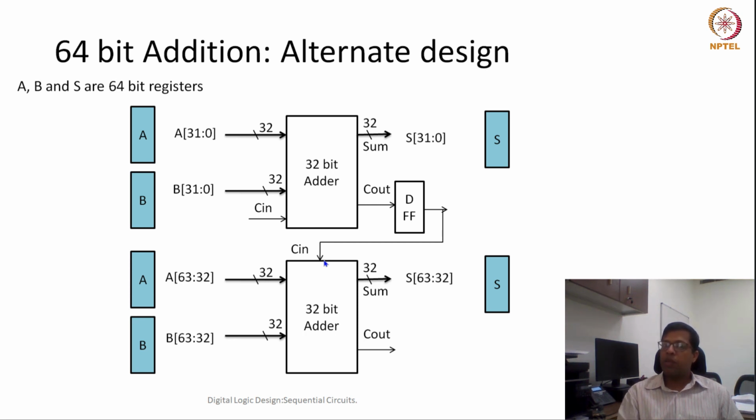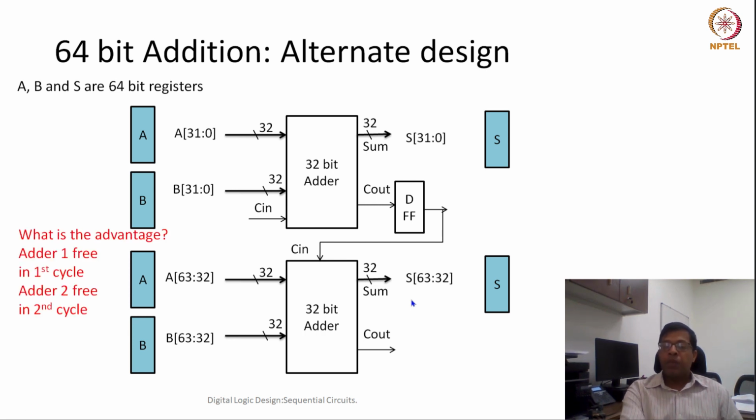Effectively the area is the same as a 64-bit ripple carry adder with the addition of one flip flop. These registers, we assume would still be required in both cases. The other interesting observation here is that my first adder is occupied in the 0th cycle and the second is free, and in the first cycle this adder is free and this is occupied. So only one adder is working at one point of time.